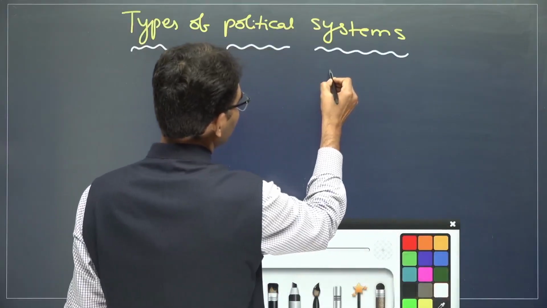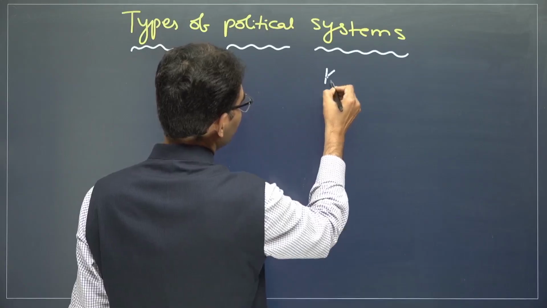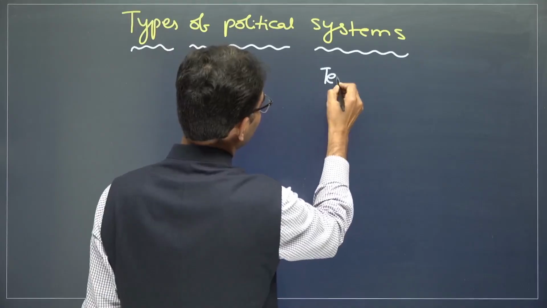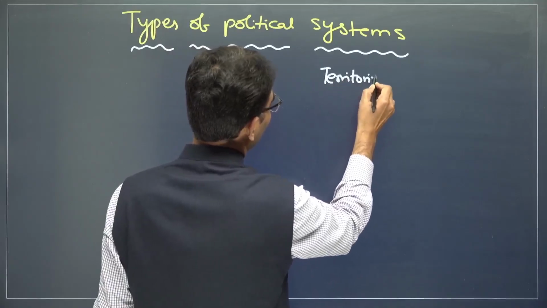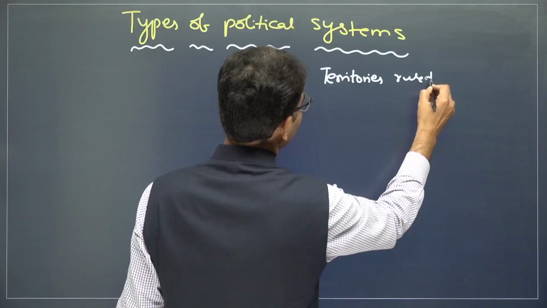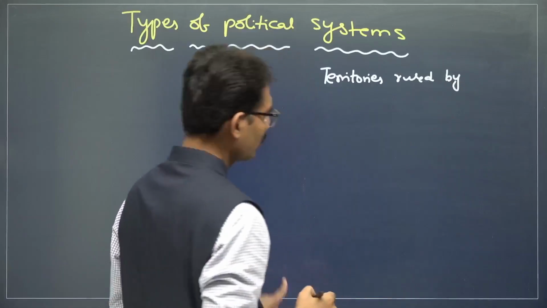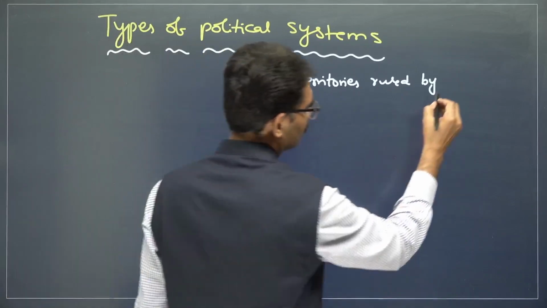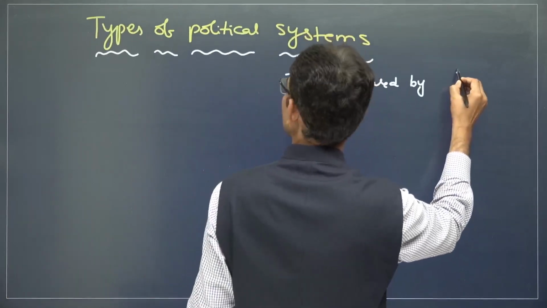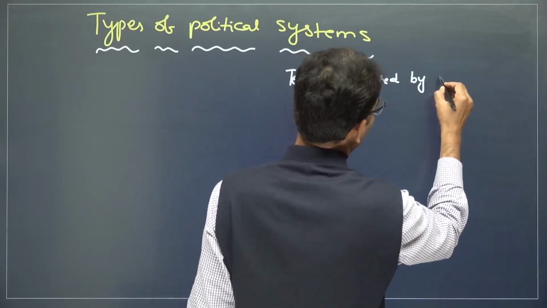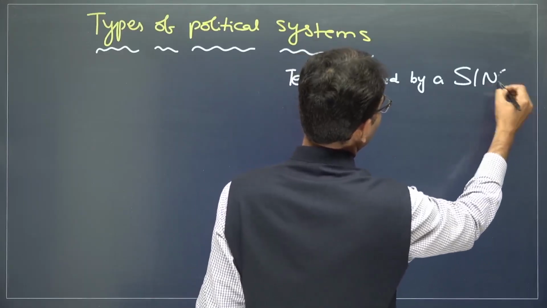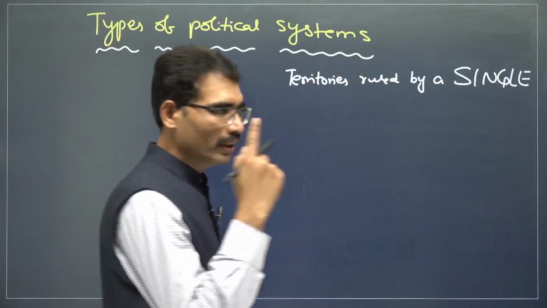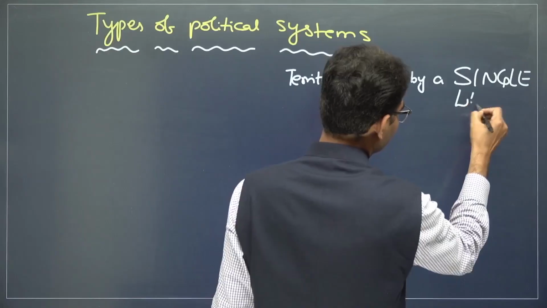One is kingdoms or territories ruled by a single, only one single leader.